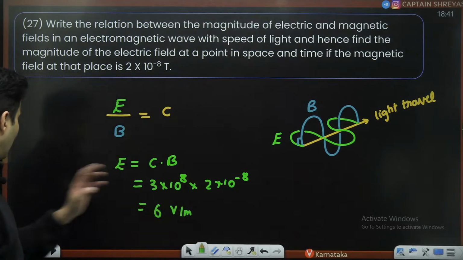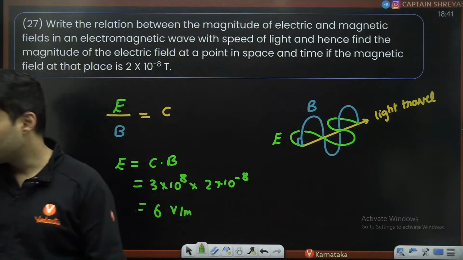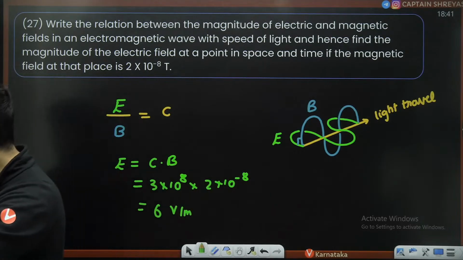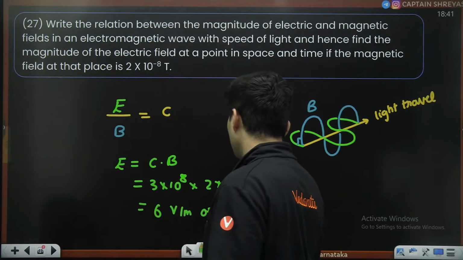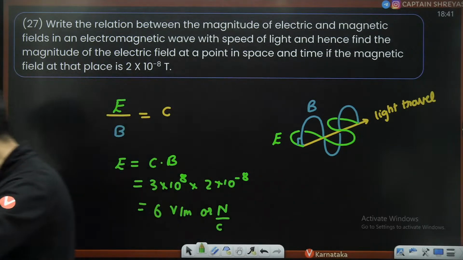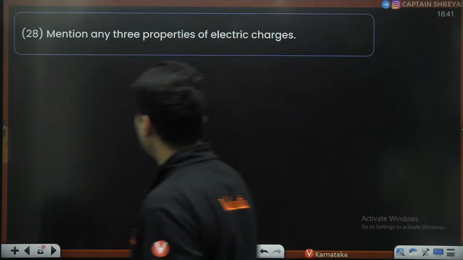If you write it and leave it like this, you will fully get those marks. Otherwise, marks will be cut. You can use Newton per Coulomb also. Yes, volt per meter or Newton per Coulomb is also fine for them. Don't worry. Shall we go ahead? All right. Let's go to the next one.